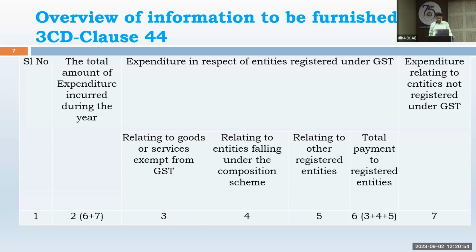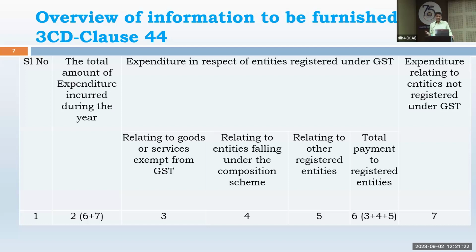Then second, purchases or supplies which are provided by a composite supplier. That is to be segregated. And the balance, other than the exempt: out of total registered, you segregate exempt items, you segregate supplies from composite dealers, and the balance is to be treated as balance item registered.